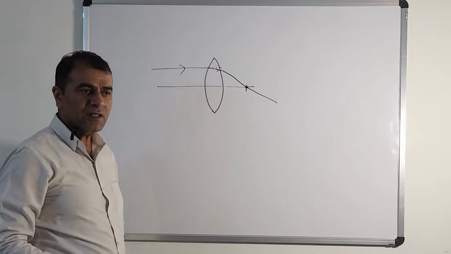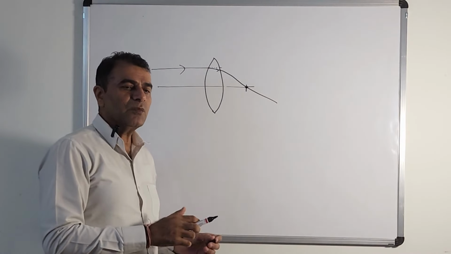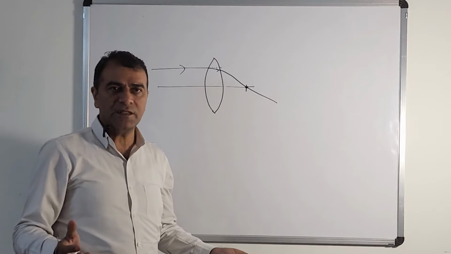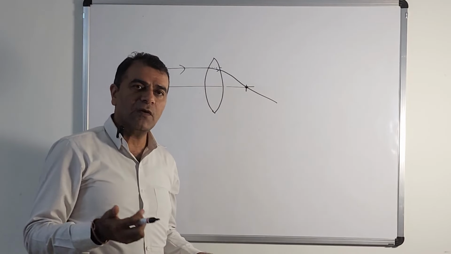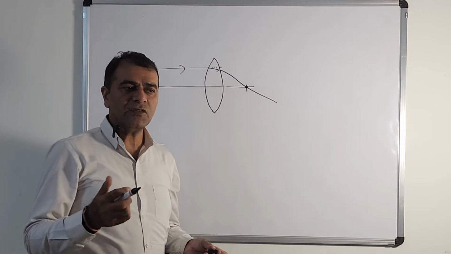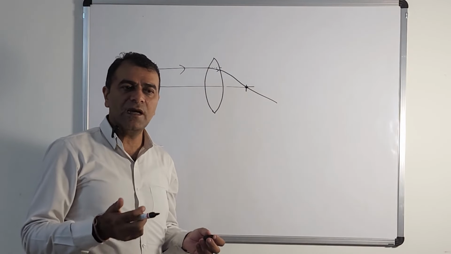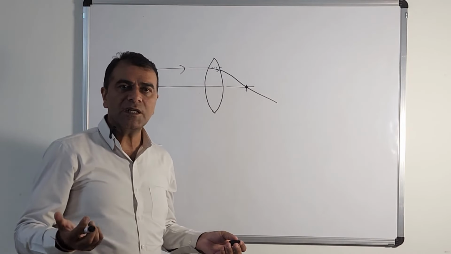So in refraction, basically what we see, that the light travels from one medium to another medium and is deviated from its path. So this is refraction of light. Whereas in reflection of light, what did we learn? That reflection of light takes place in the same medium only. Light is falling on a mirror and then is reflected back in the same medium.